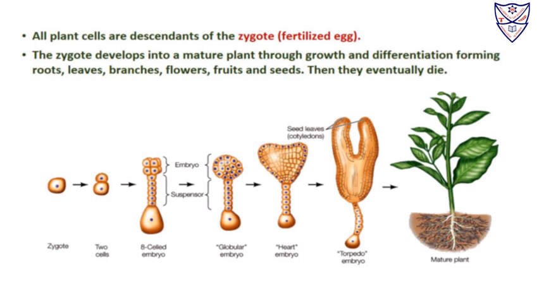Now, growth is the increase in size, which is irreversible. That is, once the cell has increased in size, then it cannot go back. And differentiation is when the cell becomes different or specialized and it forms roots, leaves, branches, flowers, fruits, and seeds. Then they will eventually die. So we are going to study all of this in this chapter.